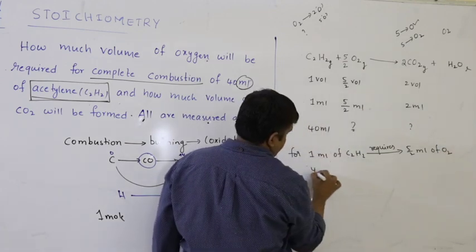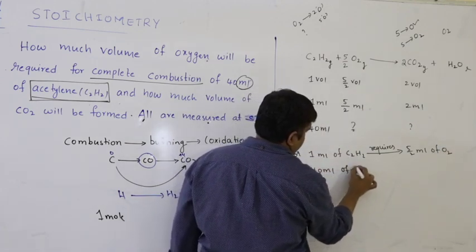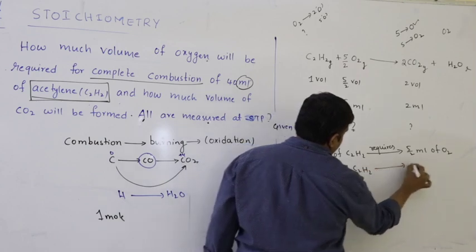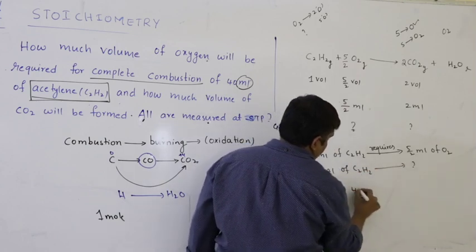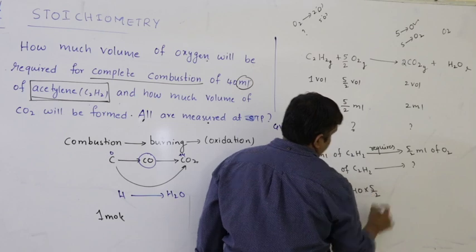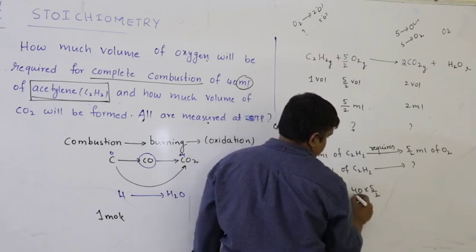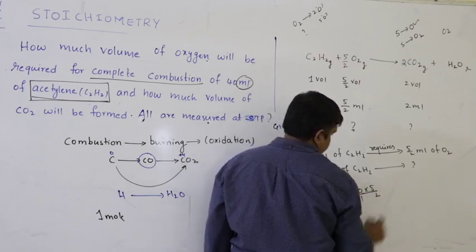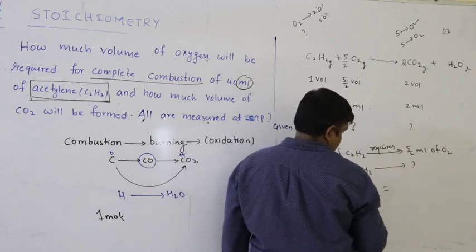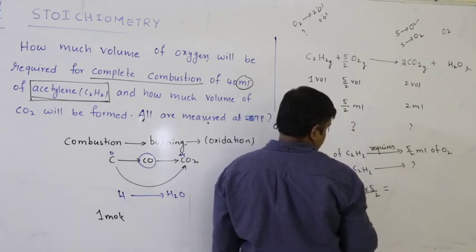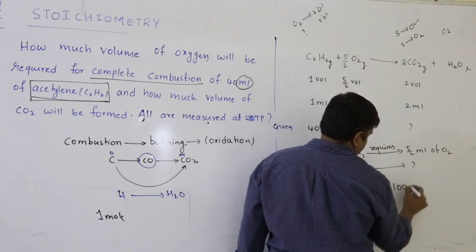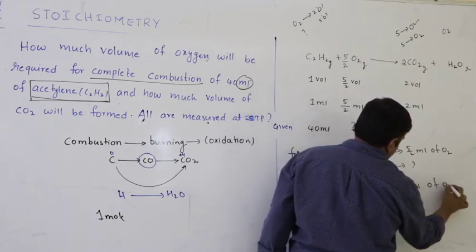But we have how much? 40 ml of acetylene. So what will you get? 40 into 5 by 2 by 1. So you will get 100 ml of oxygen.